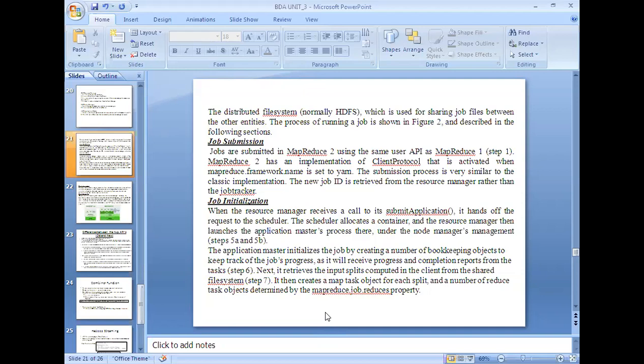It creates two different mappers. And suppose one reducer is enough, then automatically it creates one reducer object. So in such a way, the execution of the job is started with the help of the resource manager, then the node manager, and then the application master. This is the flow.